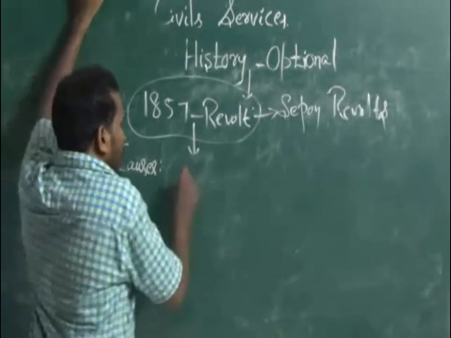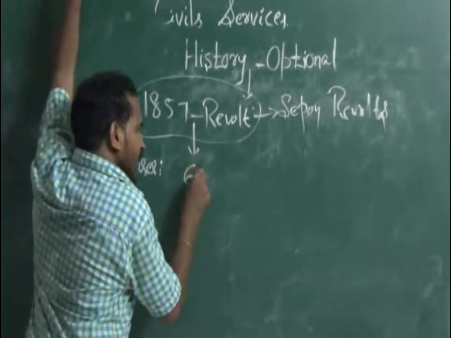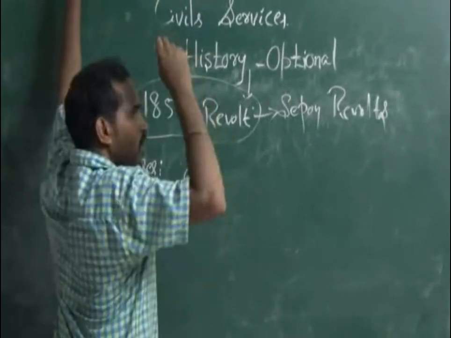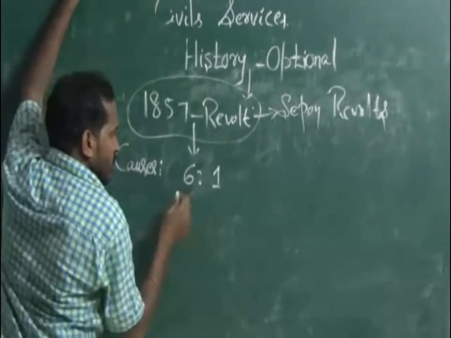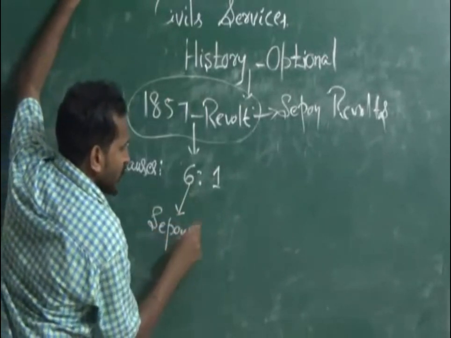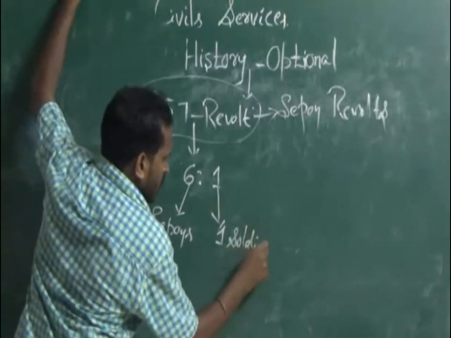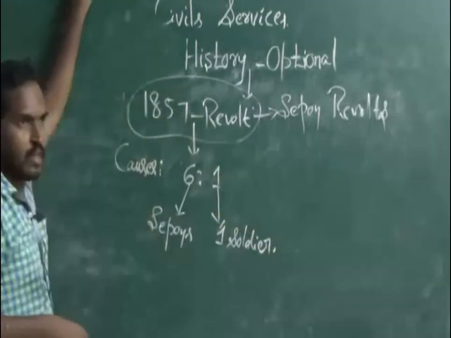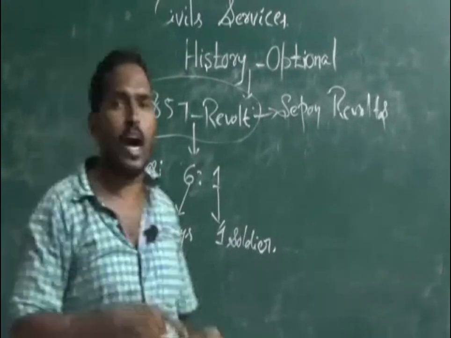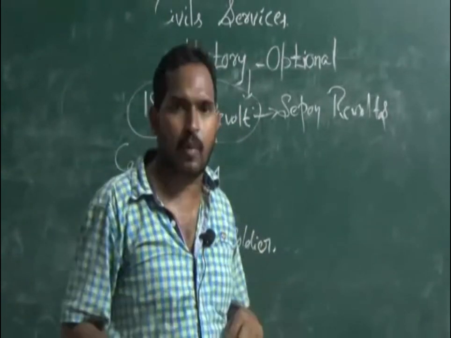The main causes: in the Indian army, 60:1 is the ratio of the soldiers. That is, for every 6 sepoys, 1 soldier will be there. Sepoys means the Indian people in the British army.